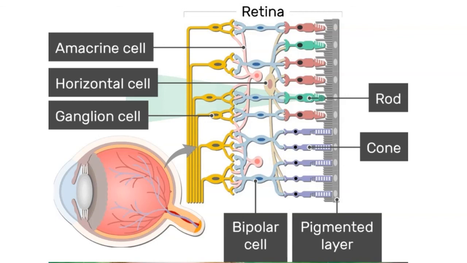The ganglion cells are the second-order neurons. They collect all the information which comes from the retina, and after that their axons will exit the cells and converge to form the optic nerve.